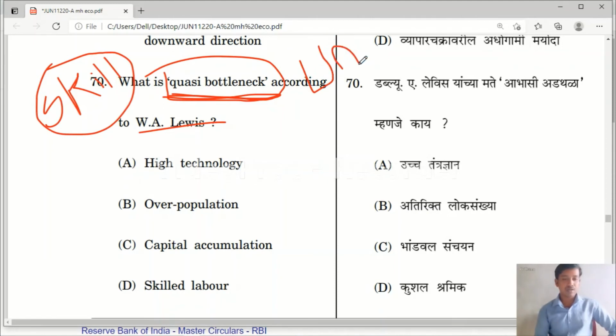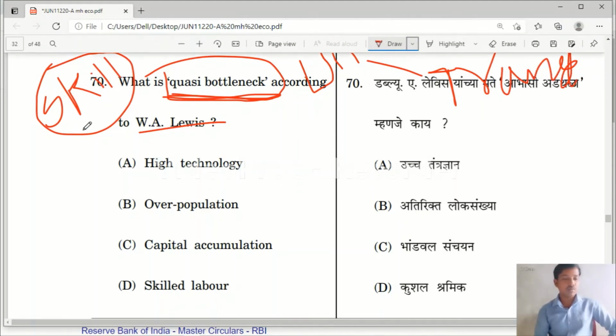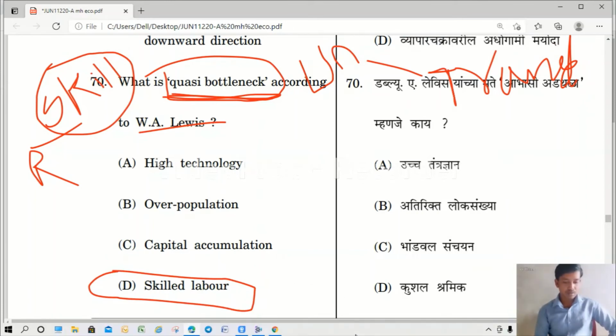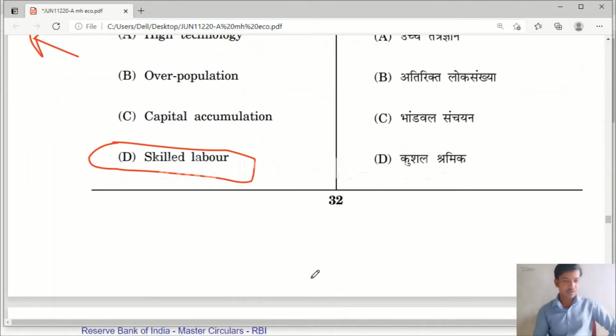When unskilled laborers are trained, they will learn the skills and can also work more, and the bottleneck of skilled labor will be removed. So it is known as the quasi bottleneck. So the answer is option D, skilled labor. Yes, let us move to the next question.